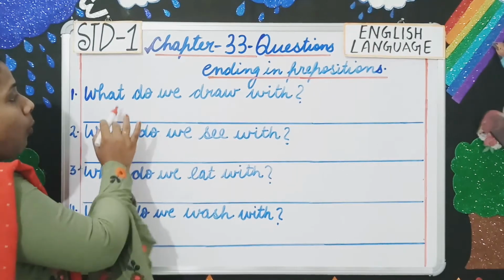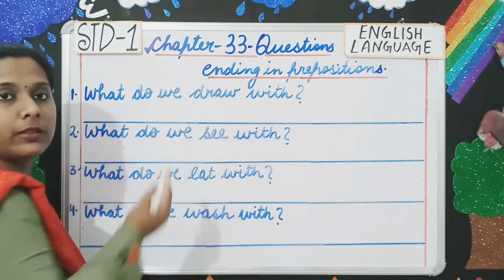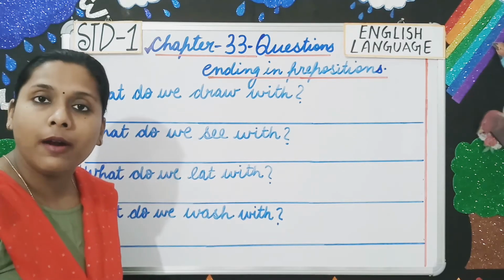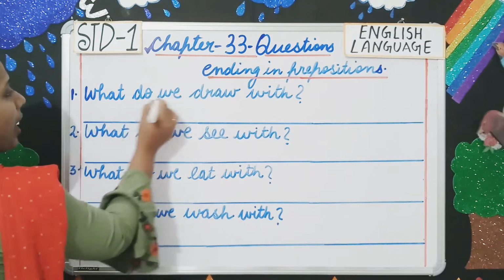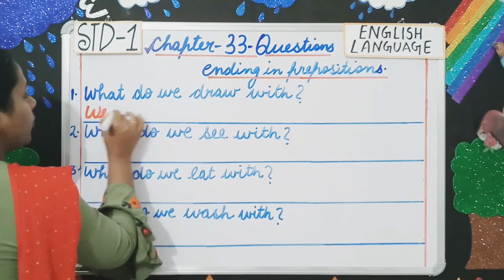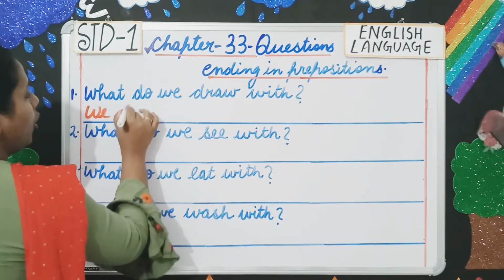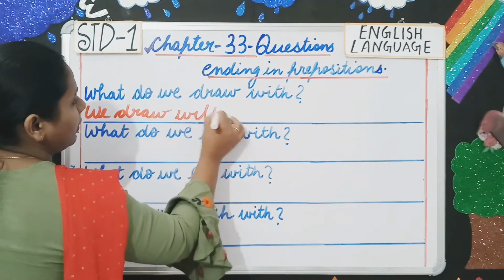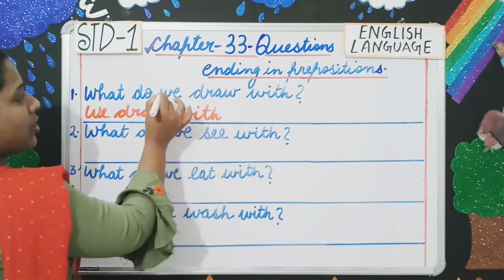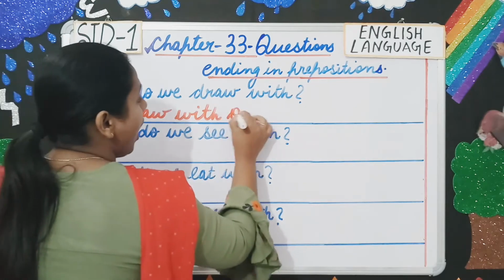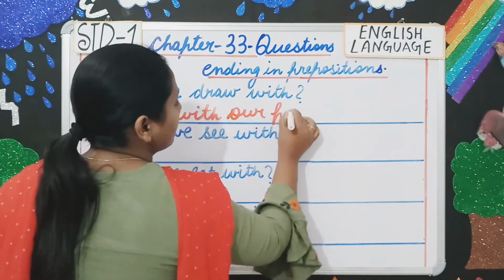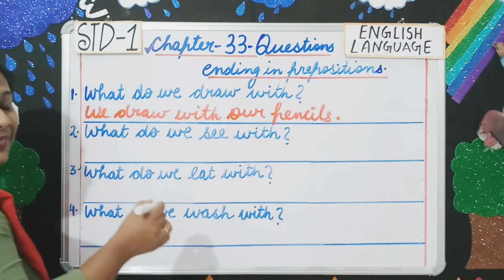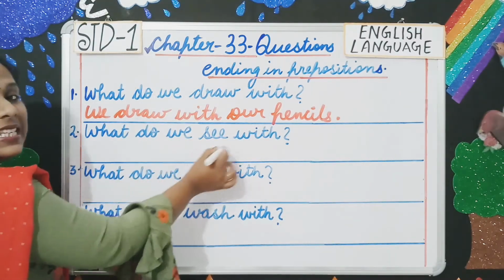Number 1. What do we draw with? Now what do we draw with, students? We draw with our pencils. So you will write we. You will start the answer from we. Draw with. This you will copy from the question. We draw with our pencils. Clear?